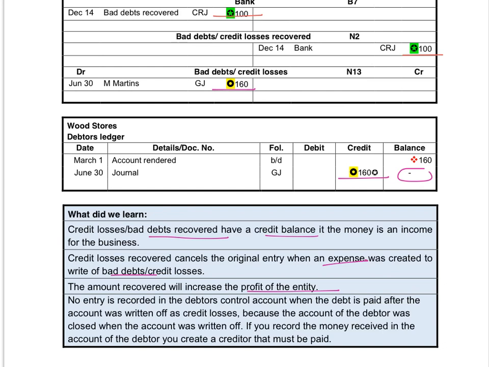No entry is recorded in the debtors control account when the debt is paid because the account was already written off when we wrote off bad debts, and therefore the money that you receive must be credited in the bad debts recovered account. You can never write in the debtors account after you've written off his account.